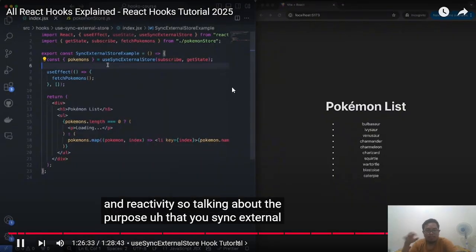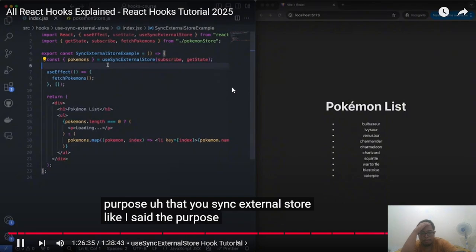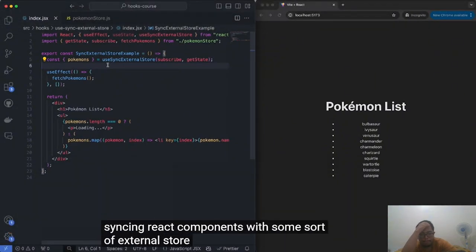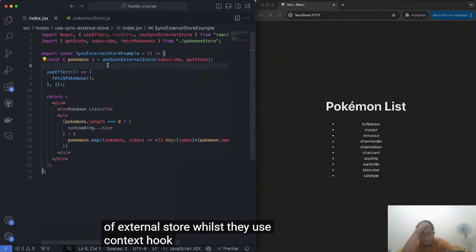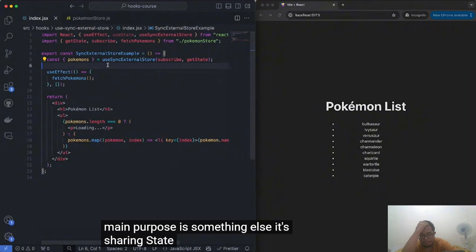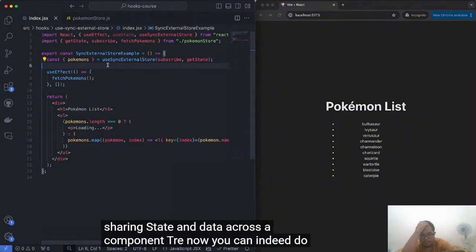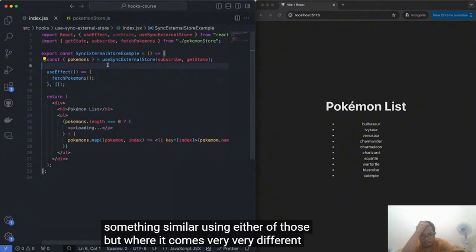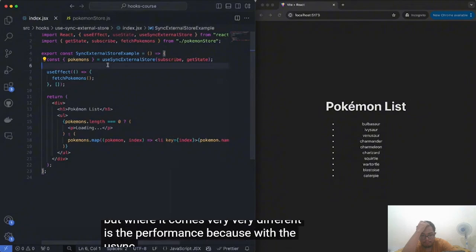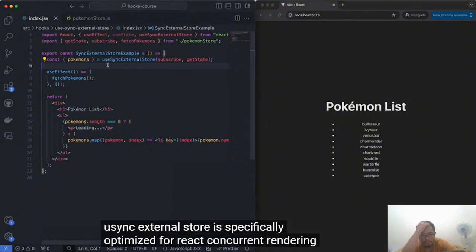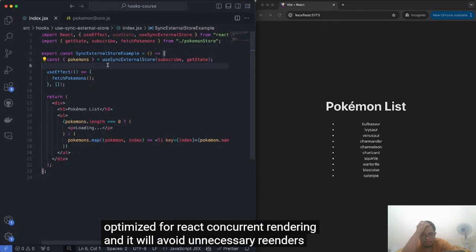The useSyncExternalStore, like I said, its purpose is just syncing React components with some sort of external store. Whilst the useContext hook and creating a context has a main purpose of something else. It's sharing state and data across a component tree. Now, you can indeed do something similar using either of those. But where it differs greatly is performance, because the useSyncExternalStore is specifically optimized for React concurrent rendering, and it will avoid unnecessary re-renders.